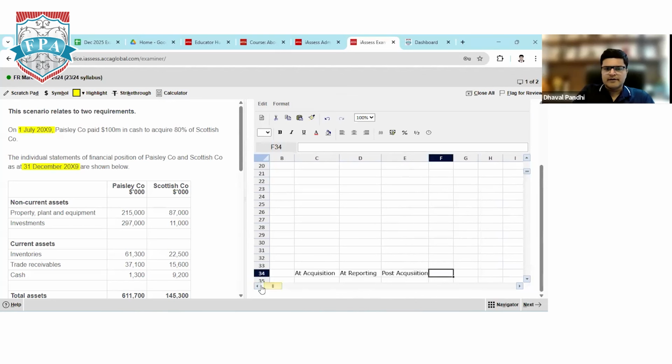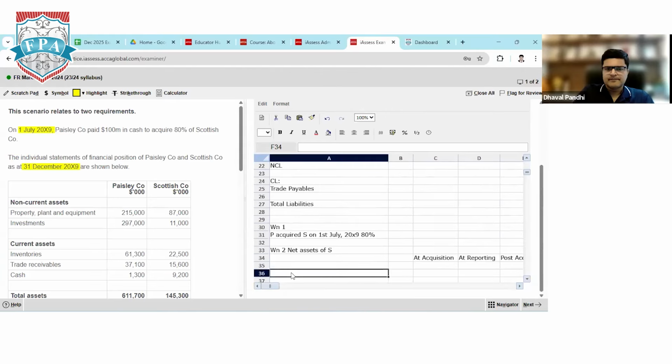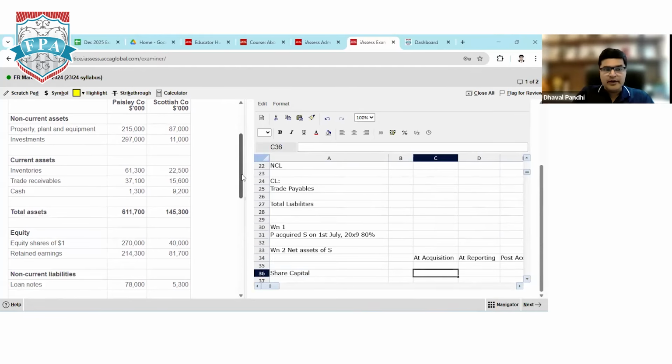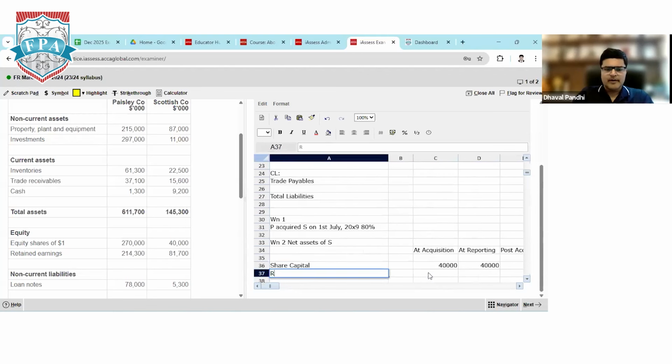Okay, so we should start with share capital first. Share capital of the subsidiary company. Share capital is 40,000 and the rule says this does not change. 40,000. Reporting also 40,000. And post acquisition will be reporting minus the acquisition. The balance is 0. Followed by retained earnings.